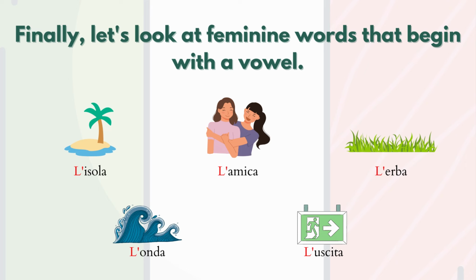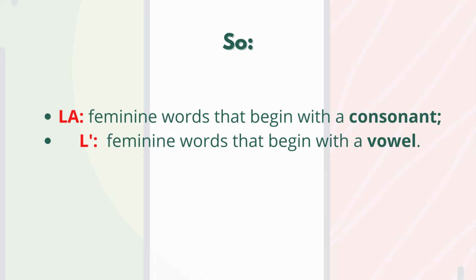So this rule will also be easier for you because it doesn't matter if it's a masculine or a feminine word, the article will always be L with apostrophe if you see that the word begins with a vowel. So, to summarize, la goes with feminine words that begin with a consonant, and L with apostrophe goes with words, masculine or feminine, that begin with a vowel.